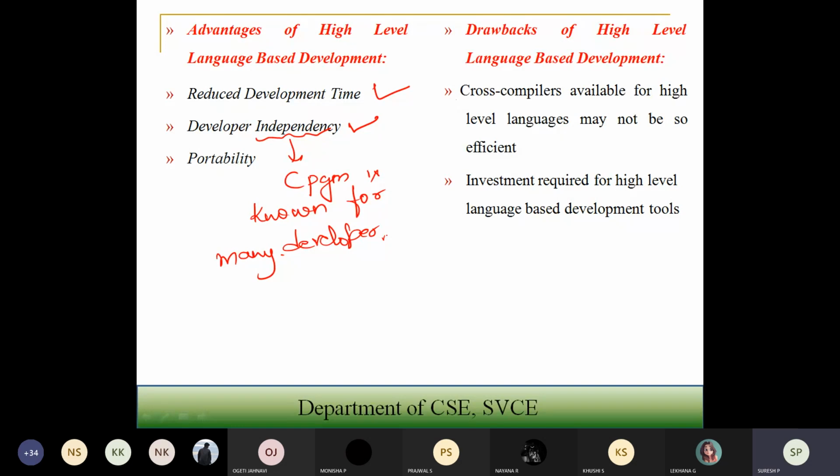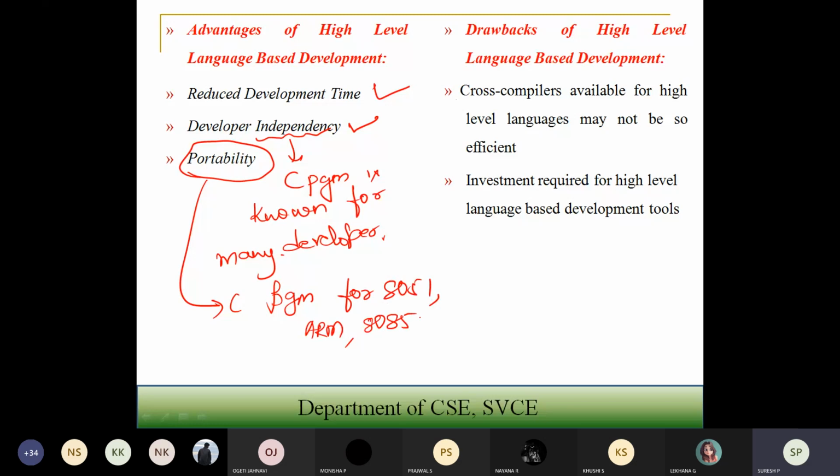So next is portable. Portable in the sense means what? Whatever C program you have written, for example the C program written for 8051, the same program can be used for your ARM processor. The same program can be used for your 8085 processor. The same program can be used for 8086. So that is what portability gives you.